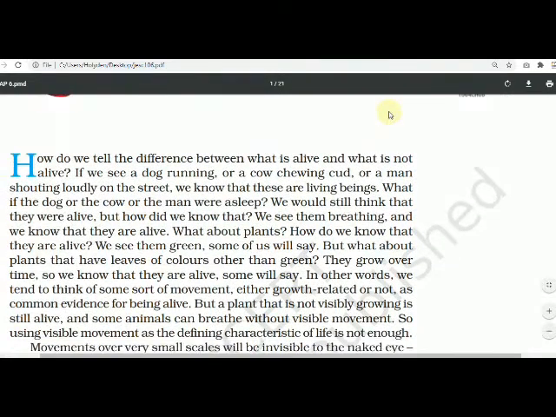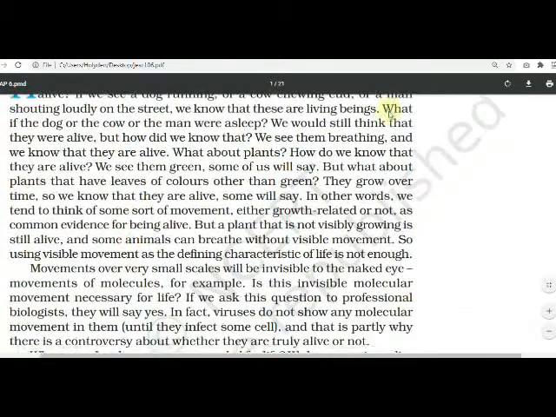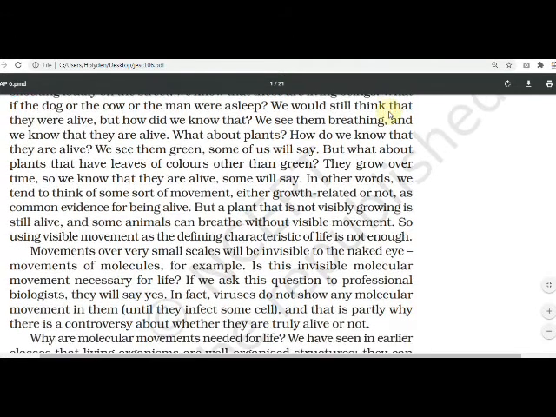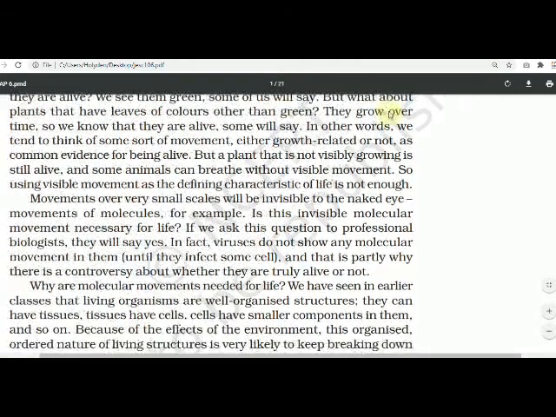Yes or no? What are growth related movements? Growth related movements are there. The plants that are not visibly growing are still alive, and some animals can breathe without visible movement. So using visible movement as the defining characteristic of life is not enough. Movements over very small scales will be invisible to the naked eye. Movements of molecules, for example. Is this invisible molecular movement necessary for life?